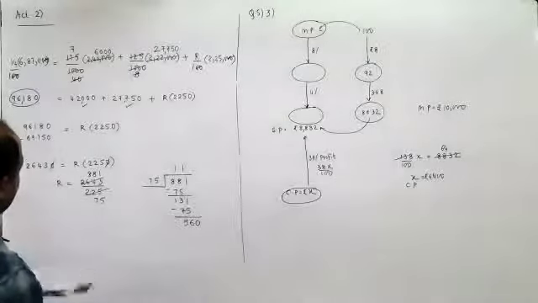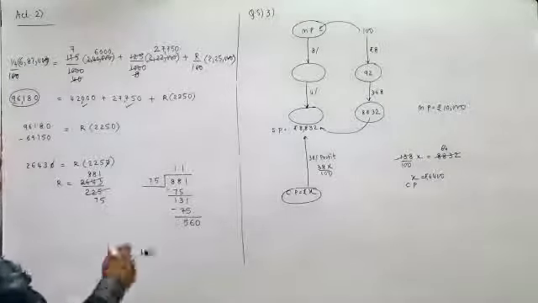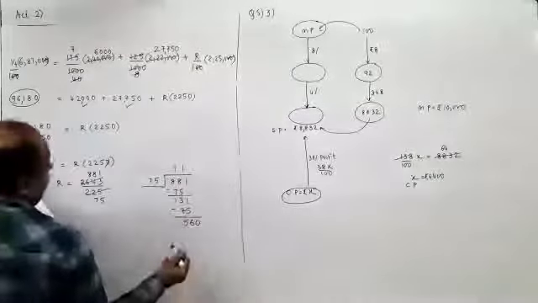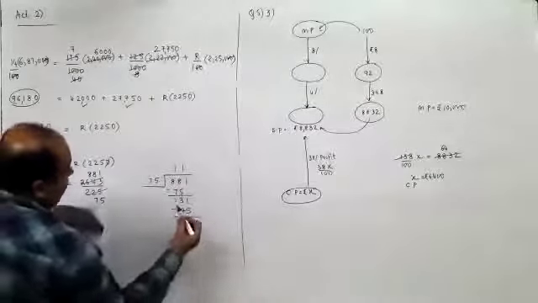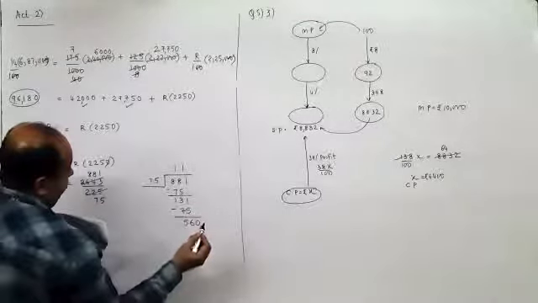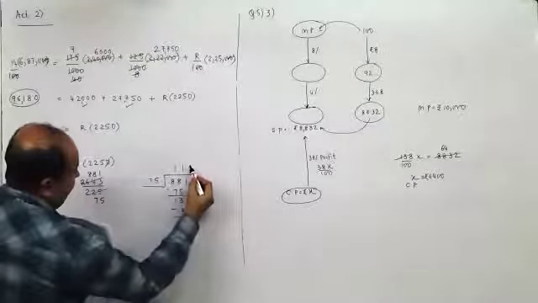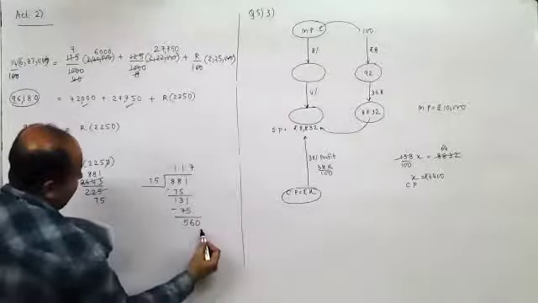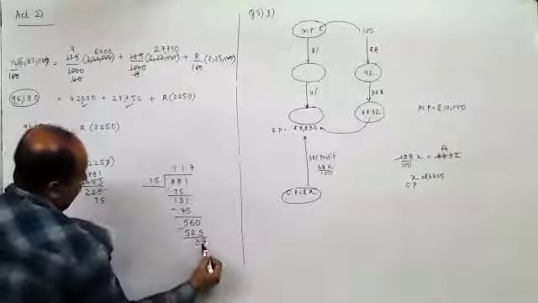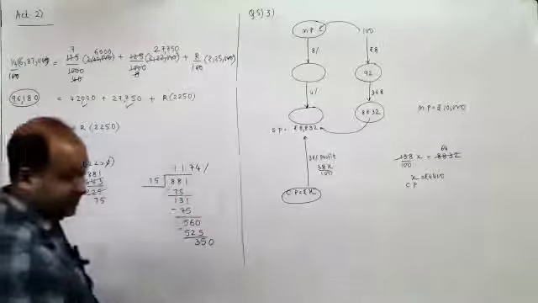If it would have been correct, I shouldn't have got the answer in 1.1% and all. I'm getting 1.1% here. Oh, sorry, it is not 1.1, it is 11 point. My God. Yeah, 75. This is 11.77. 5 sevens are 35, 3 carry over, 525, 350, 75 fours are. So it is 11.74%.